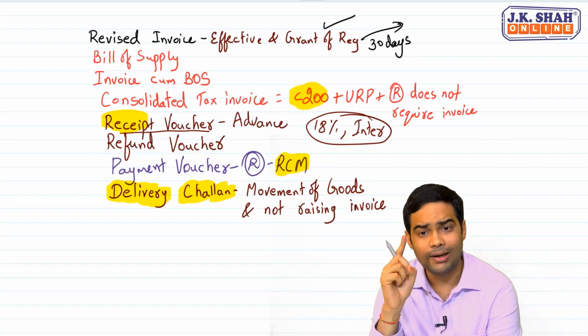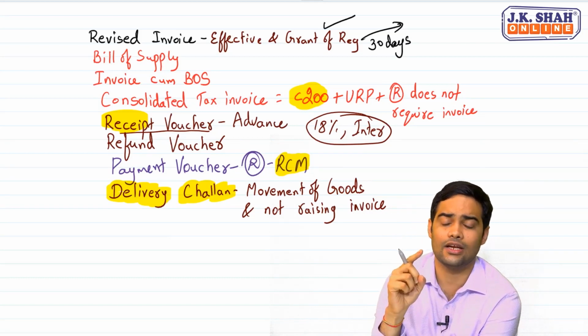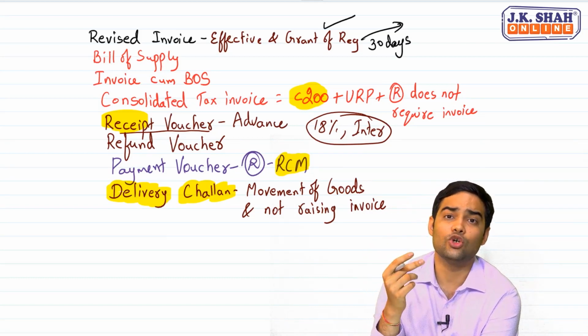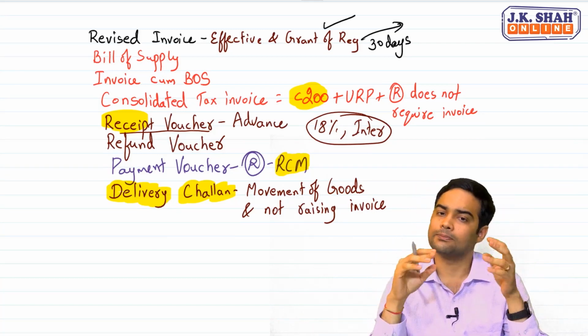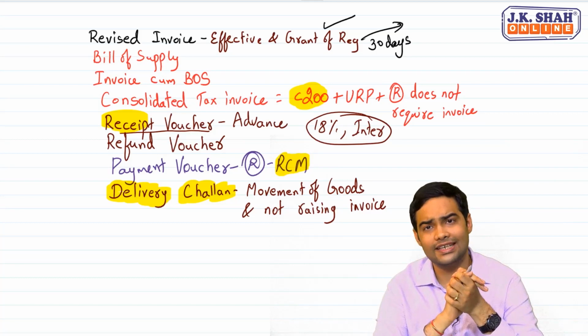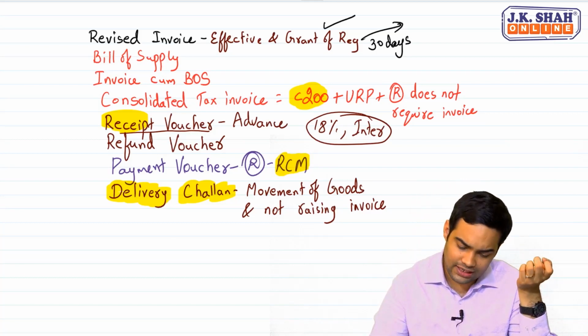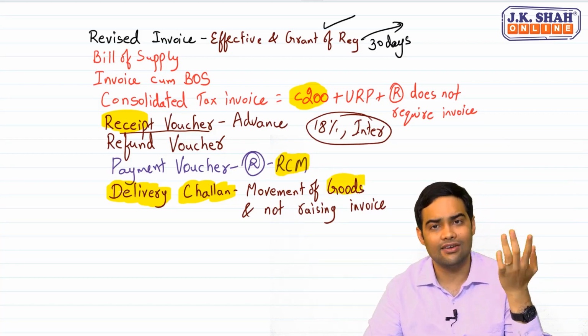So, movement of goods and not raising an invoice. It could also happen that goods are moving in installments. So, when goods are moving in installments, first time you would have sent the invoice. Second time when goods are moving, it would be accompanied with a delivery challan.